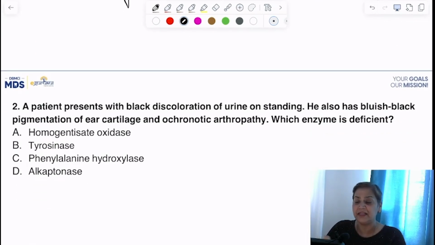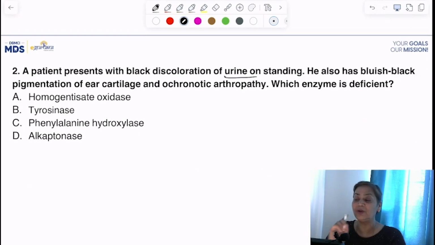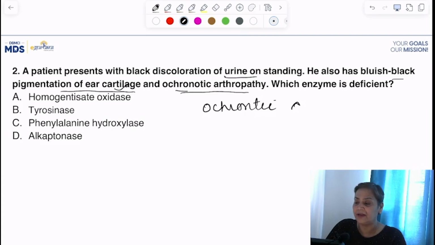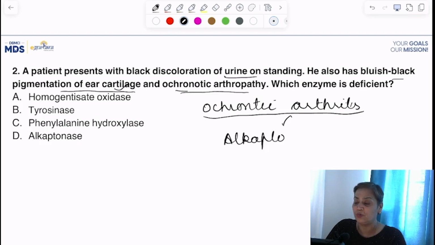A patient presents with black discoloration of urine on standing. He also has bluish black pigmentation of ear cartilage and ochronotic arthropathy. Which enzyme is deficient? Now, whenever we talk about cartilage and ochronosis, this is an example of ochronotic arthritis. And we know that ochronotic arthritis means ochronosis. It is nothing but Alkaptonuria, because the urine is also turning black on exposure to air due to the formation of Alkapton.